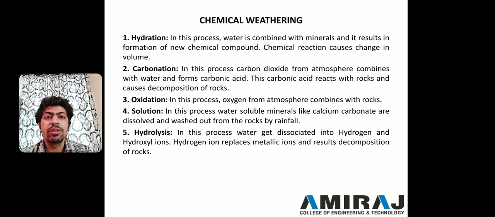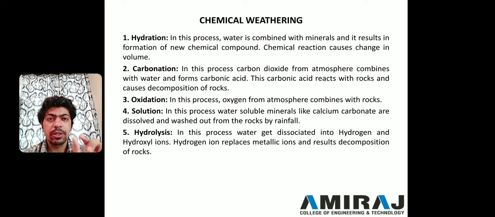Fifth one is hydrolysis. In this process, water is going to be dissociated into two parts. One is hydrogen and the second one is the hydroxyl ion. Hydrogen is always a positive ion, and hydroxyl is OH minus, a negative ion. And what will hydrogen do?